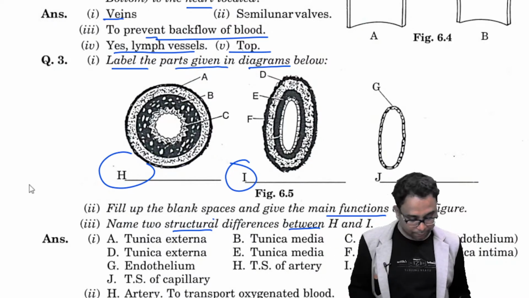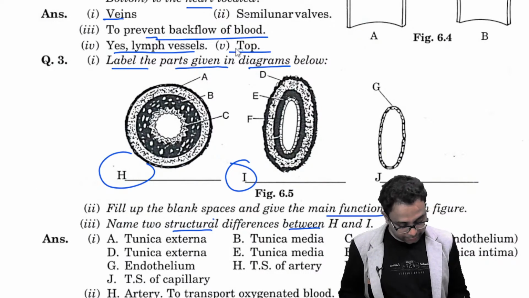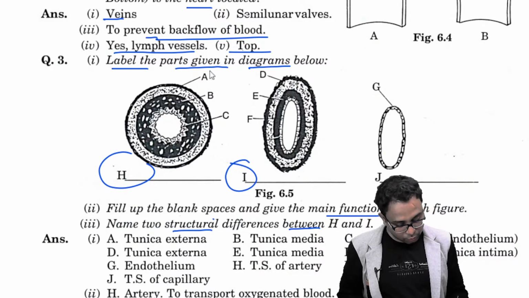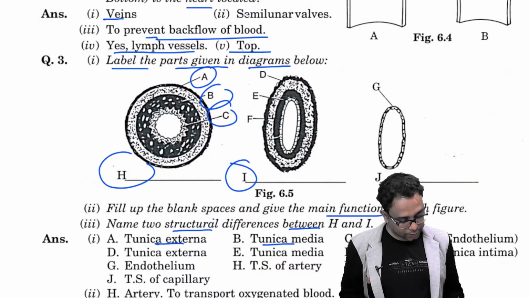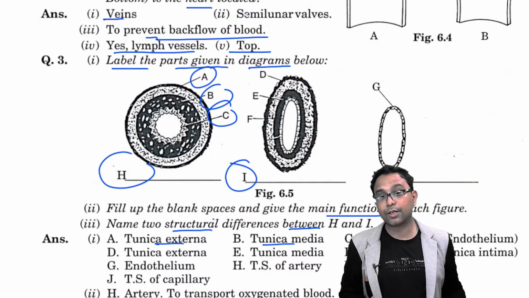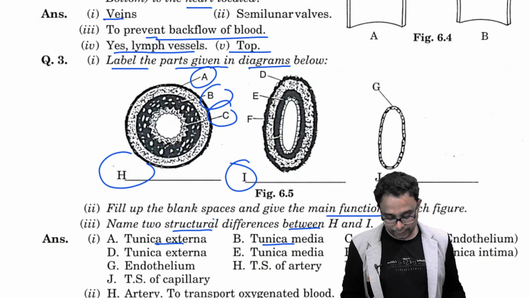Right? Show number 1. A, the labeling is the outer wall. This is the tunica externa. B, right, it is called the tunica media. C, it is a tunica intima or the endothelium layer is there, right?